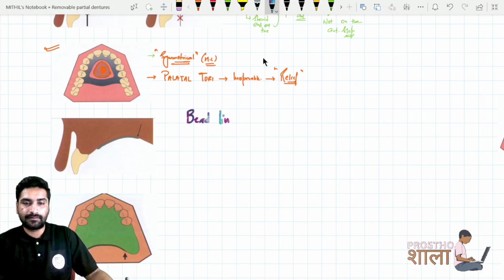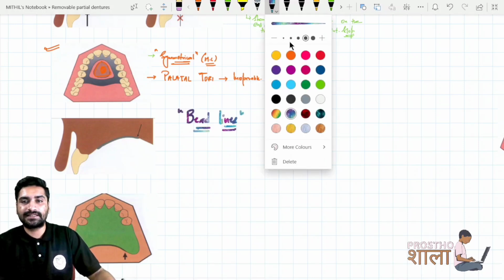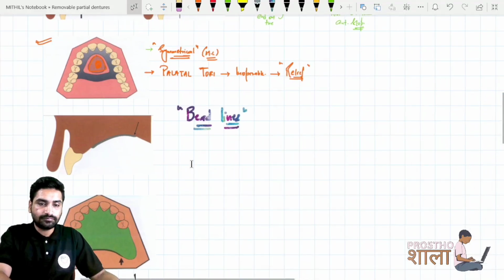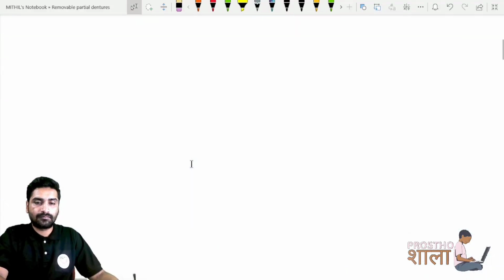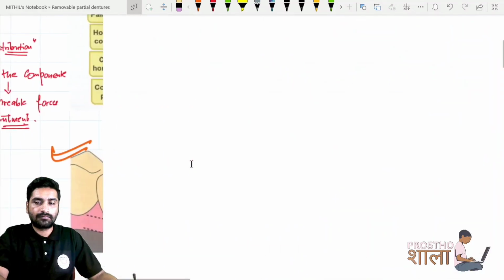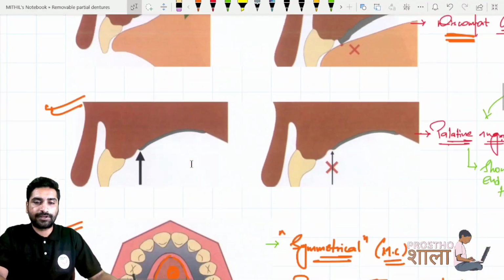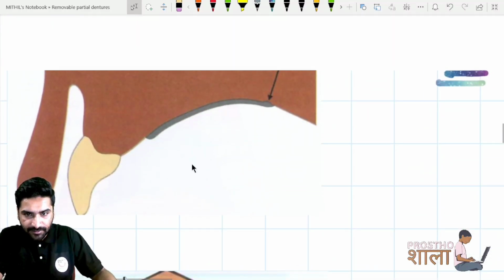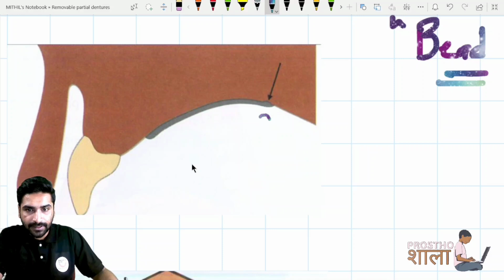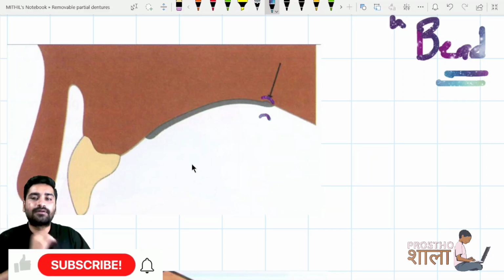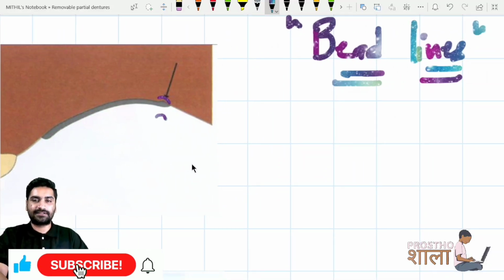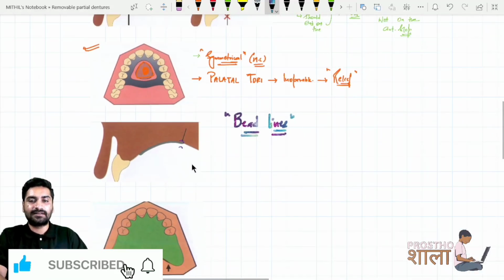Bead lines. This is a very simple concept. What does it say is, if I zoom in on this diagram, we can see a beaded kind of extension right over here. That is called beading. Now the whole line in the posterior border of the denture, that line will be termed as bead lines.